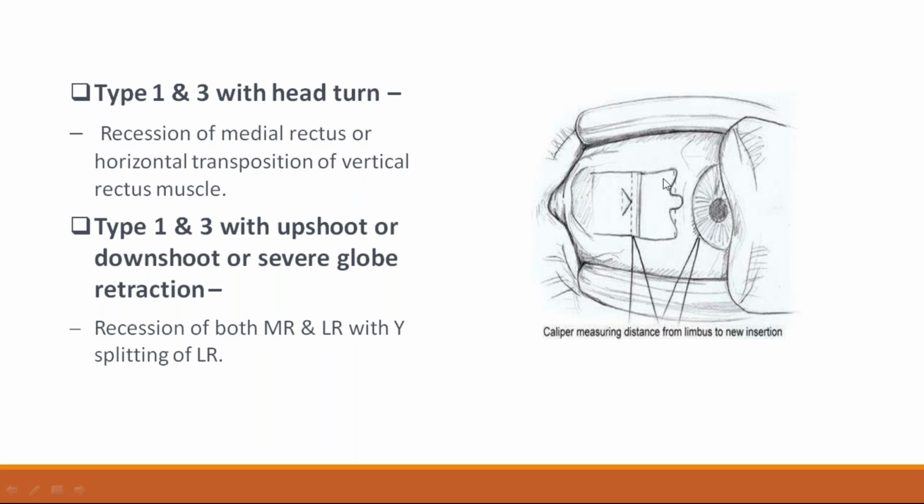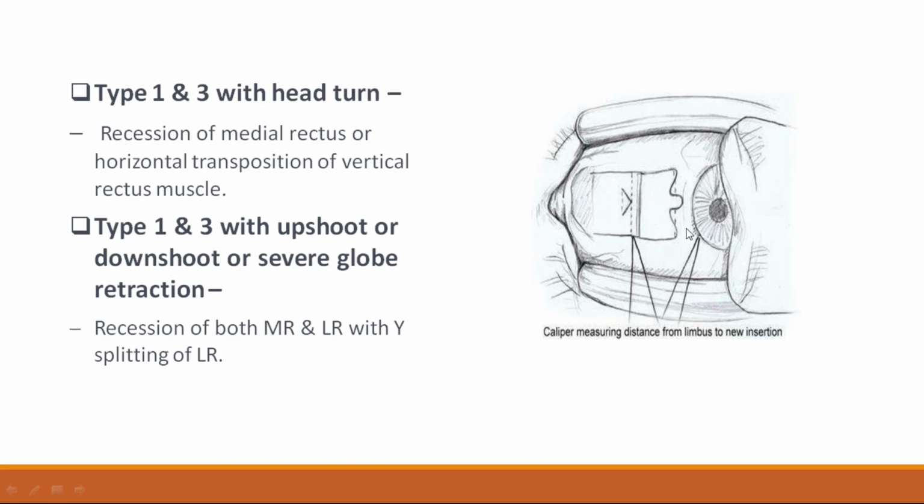What is meant by resection and recession? To strengthen the muscle, you do resection. To weaken the muscle, you do recession. Recession means you are detaching the muscle from the point of insertion and suturing it at a different place.